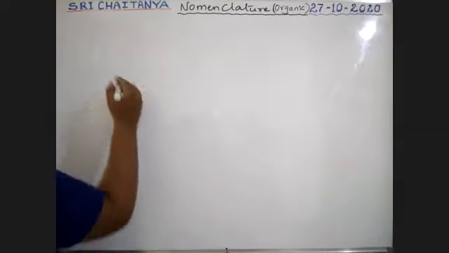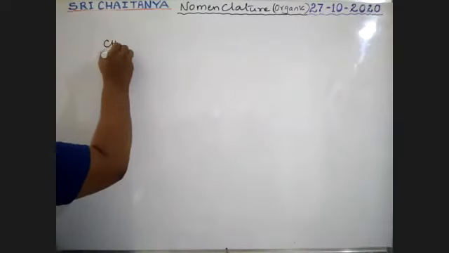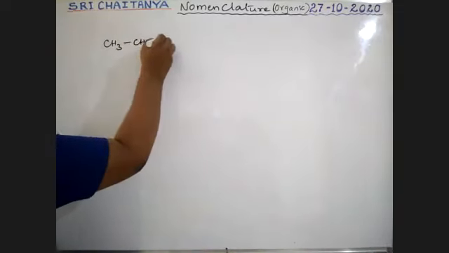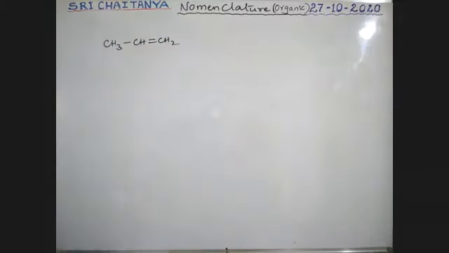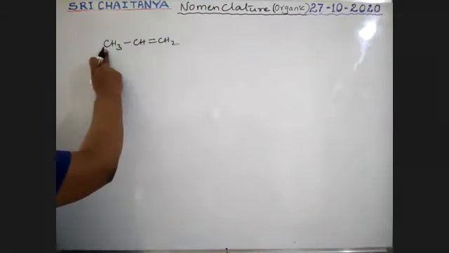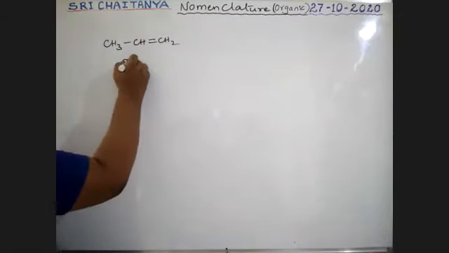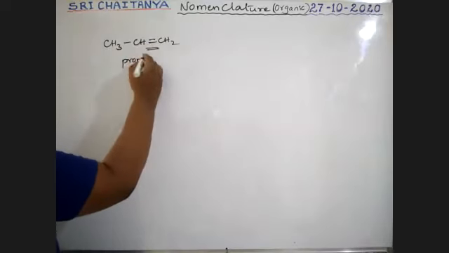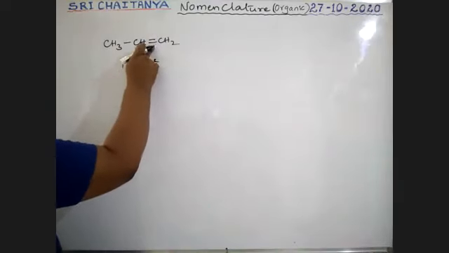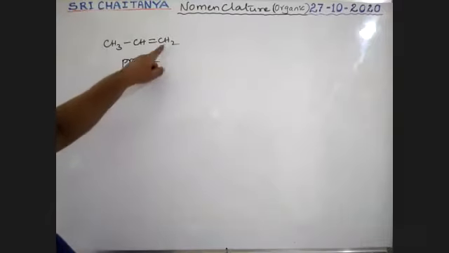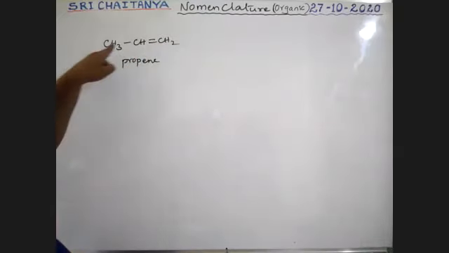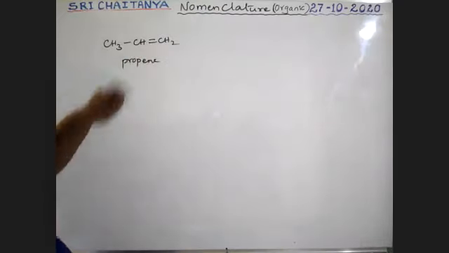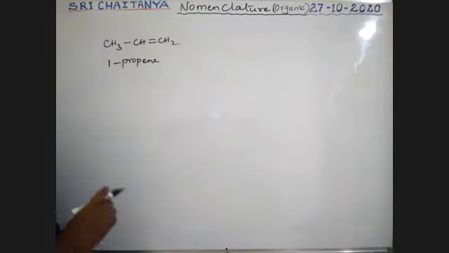See here, CH3, CH double bond CH2. What is the name of this compound, boys? This is called 1, 2, 3, prop. The double bond in propene, where is that? It is at the first carbon. 1, 2, 3. There is the first carbon double bond. It is 1-propene, or simply called propene.